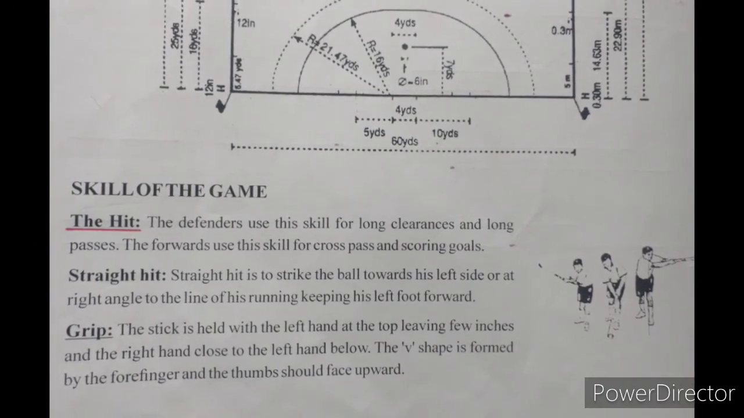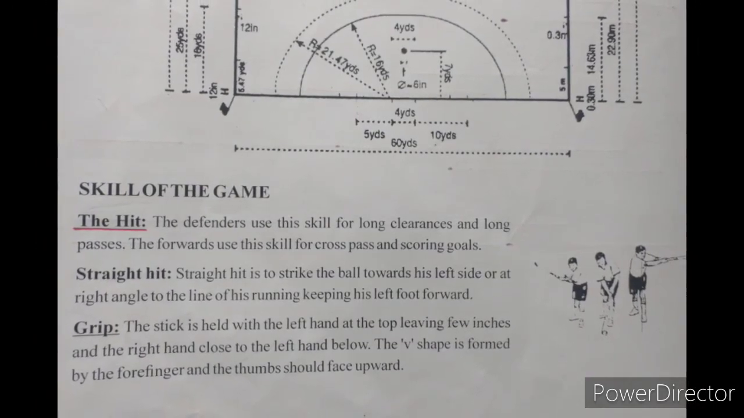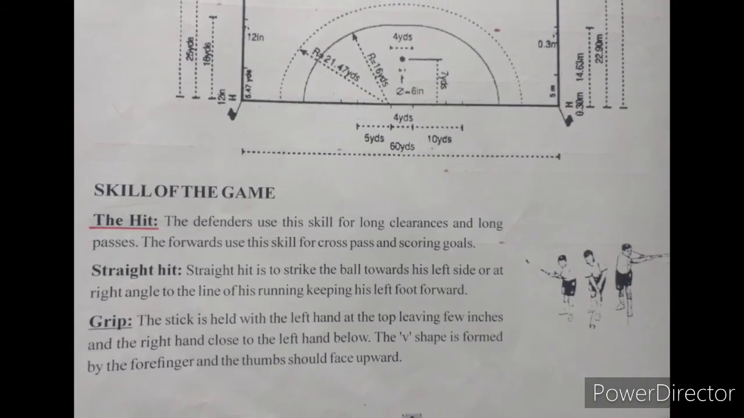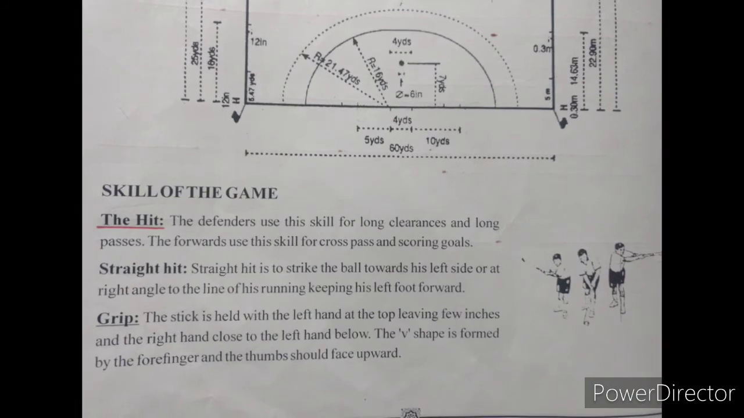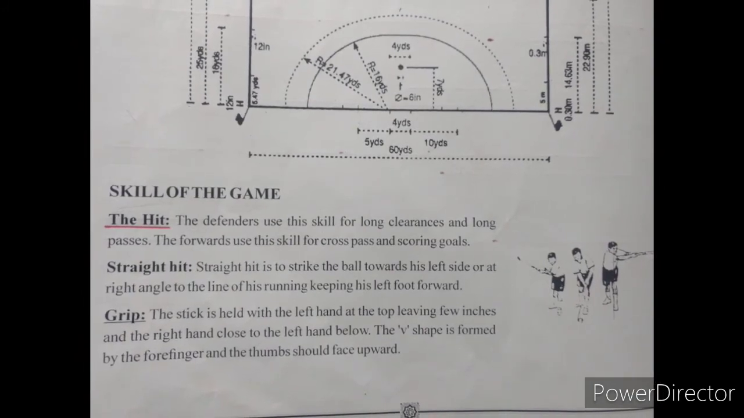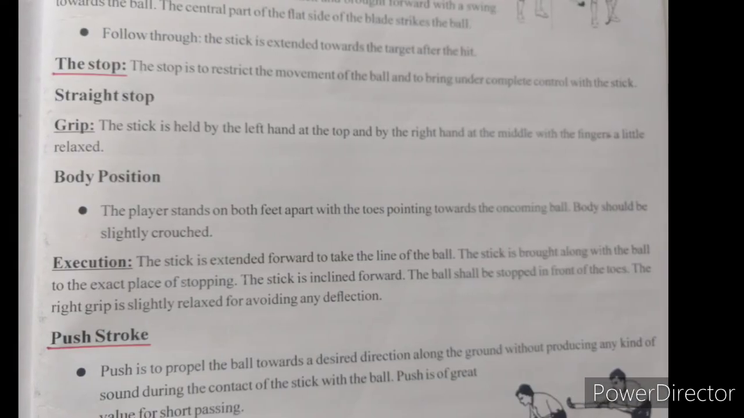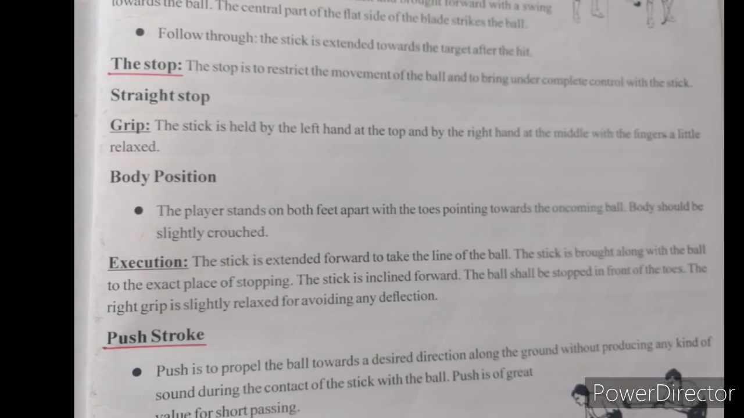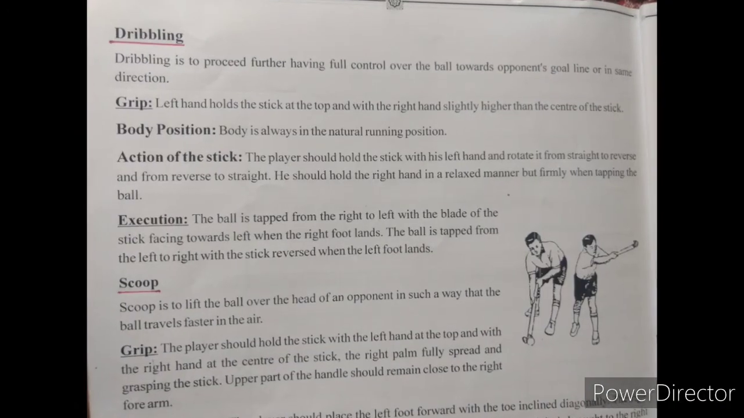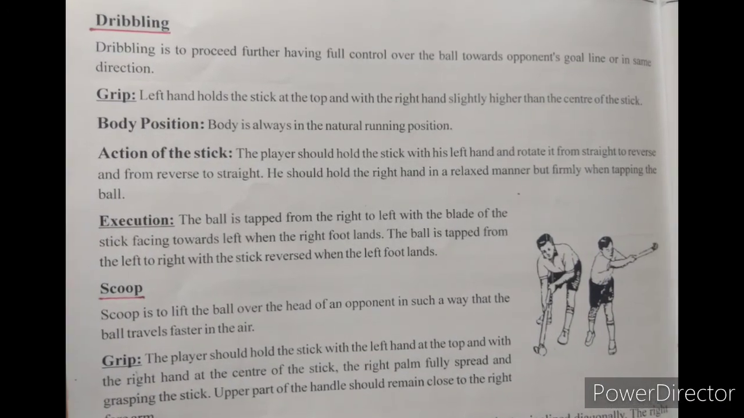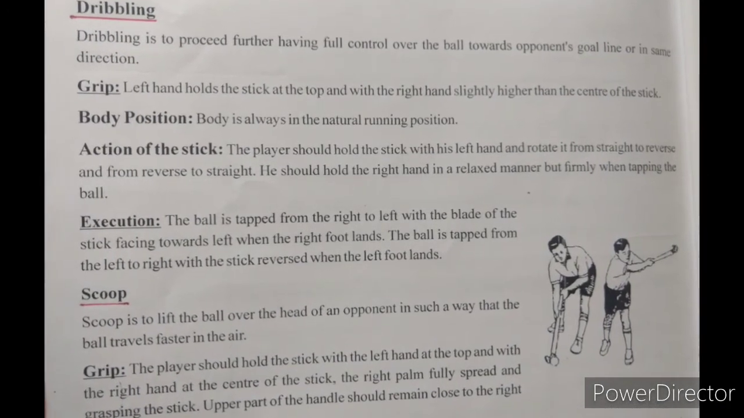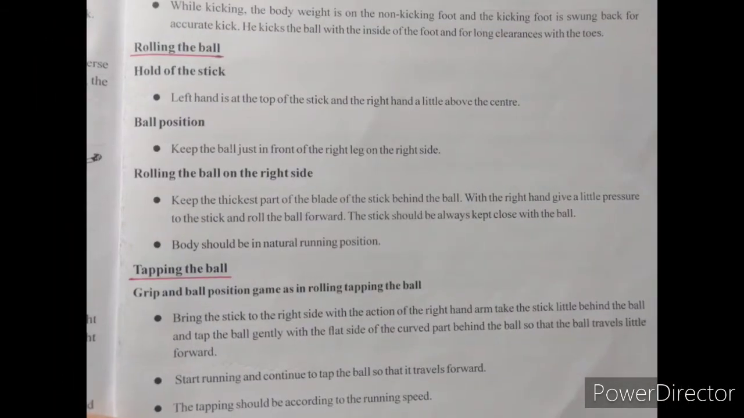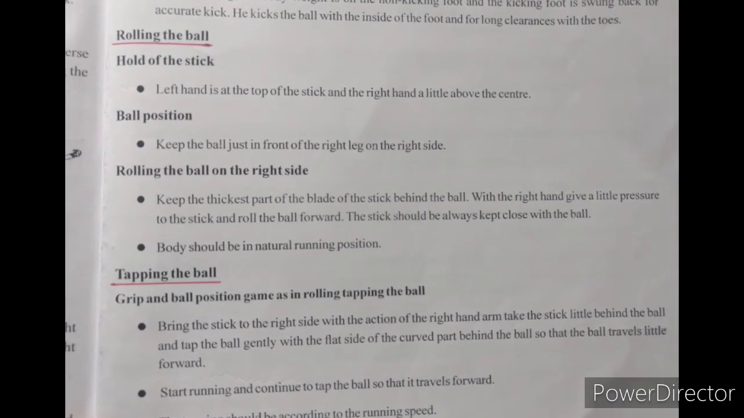The next, skills of the game. It is enough to read the major skills alone. The first, the hit. The second one, the stop. The third one, push stroke. The fourth one, dribbling. The fifth one, scoop. The sixth one, goalkeeping. Seventh one, rolling the ball. The last one, tapping the ball.